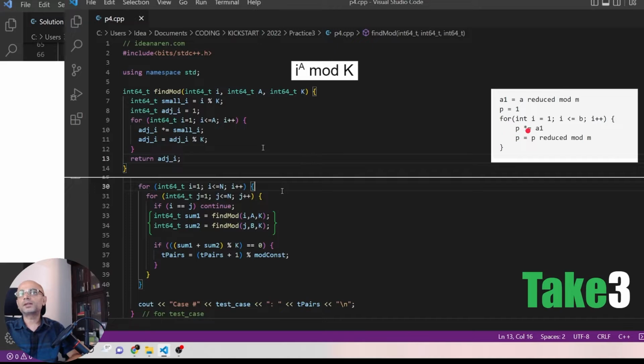Then the result will be adjusted i, which is 1, and then adjusted i will be multiplied by this small i, which is a1, in each iteration, and then that will be reduced by mod k. We loop through to the exponent value, which is a, and we return that result. So this is our improved version for take 3.